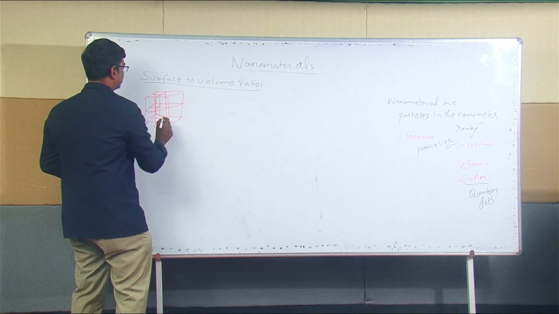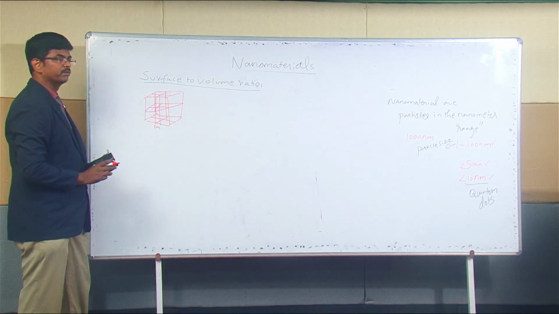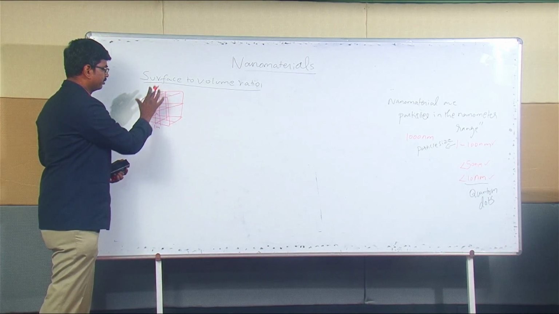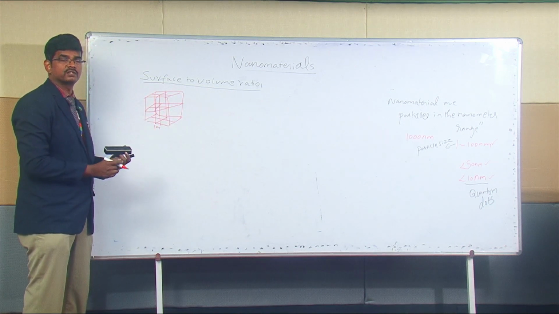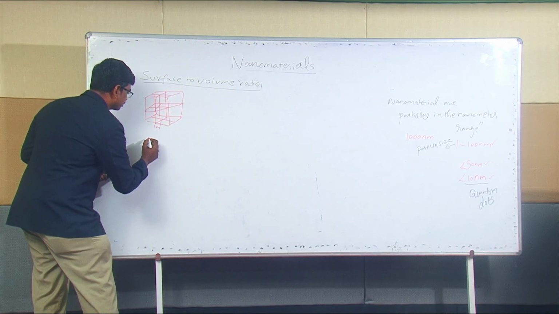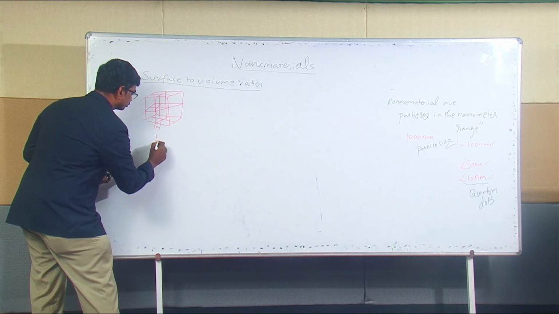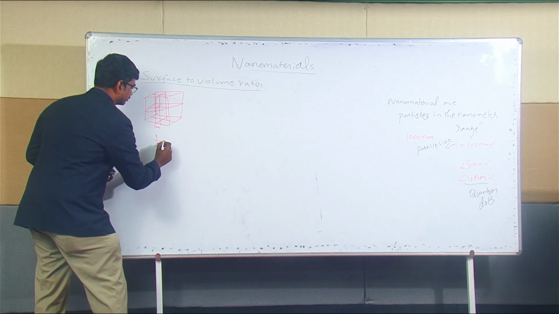The diagram is not very clear, but I hope you can believe that 1, 2, 3, 4, like that, I cut this into 8 pieces. If I cut it into 8, the side is divided into 1 by 2, it is 1 by 2 meter.